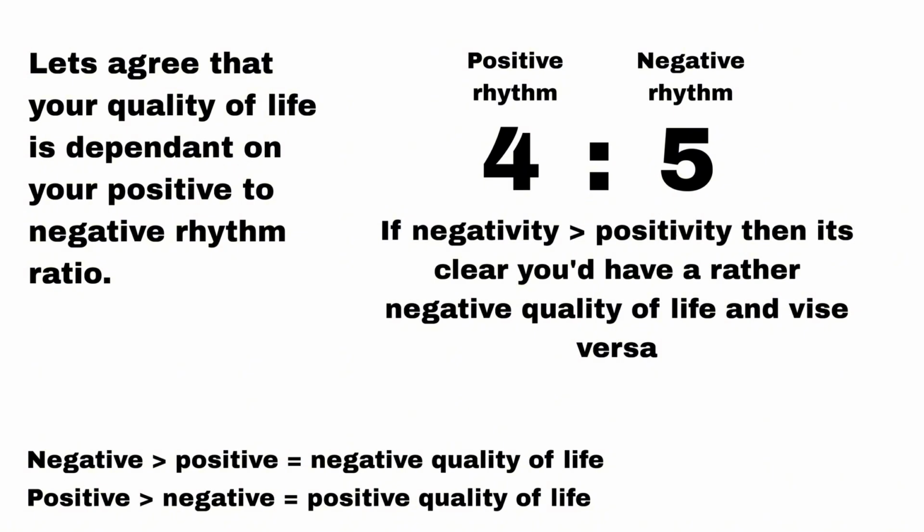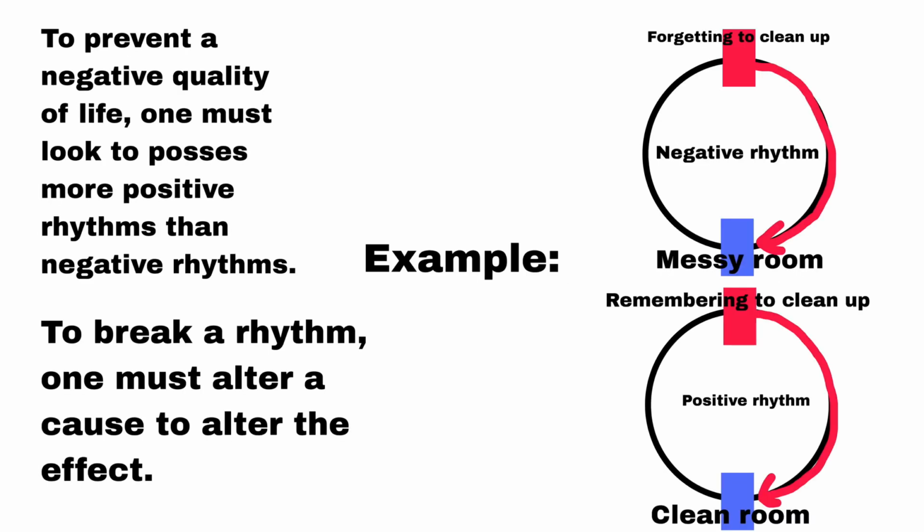Let's agree that the quality of your life is dependent on your positive to negative rhythm ratio. If you have more negative rhythms than positive rhythms, let's say your quality of life is relatively negative. If you have more positive rhythms than negative rhythms, let's say your quality of life is relatively positive. To prevent a negative quality of life, one must possess more positive rhythms than negative rhythms.